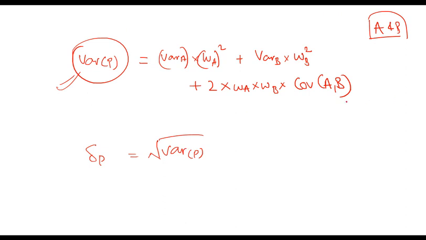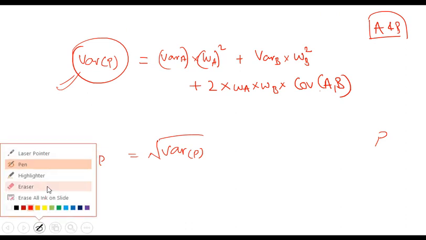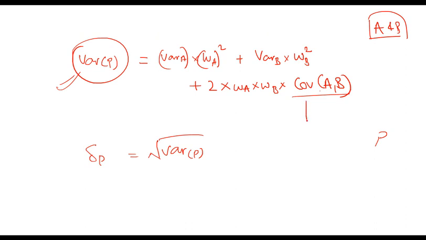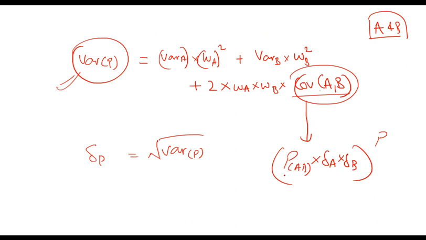Or let's say that you do not have covariance, but instead you have correlation. You can use correlation to calculate covariance, so you can replace this covariance with correlation. How? You know that covariance of AB equals correlation of AB multiplied by standard deviation of A multiplied by standard deviation of B. So this covariance AB can be replaced by correlation into standard deviation of A into standard deviation of B. This is how you calculate variance of a portfolio.